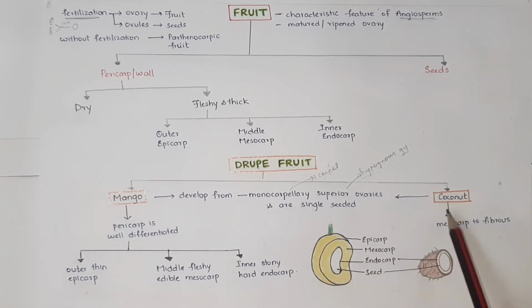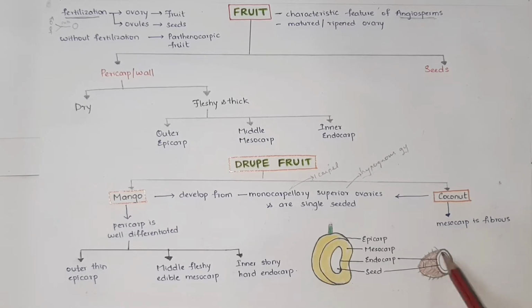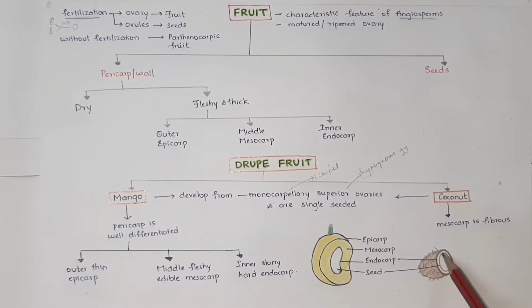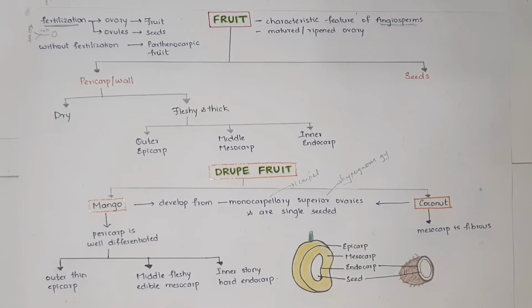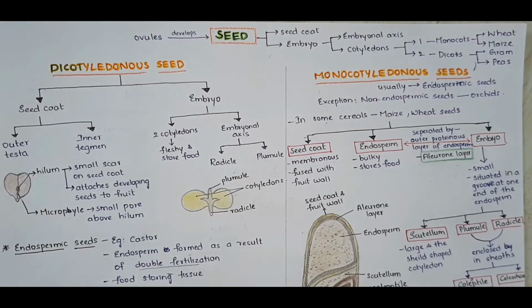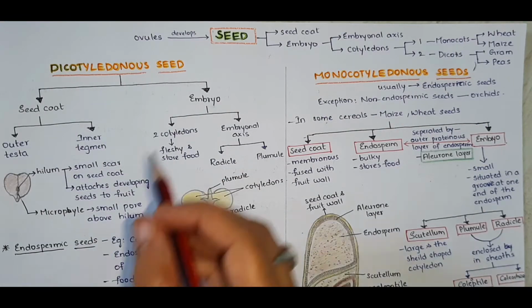Next, coming to the coconut. Coconut mesocarp is fibrous. See, this is the seed. The outer entire covering is the pericarp. In the pericarp, the mesocarp is fibrous. I hope you are clear with the fruit topic. Next, coming to the seed topic.